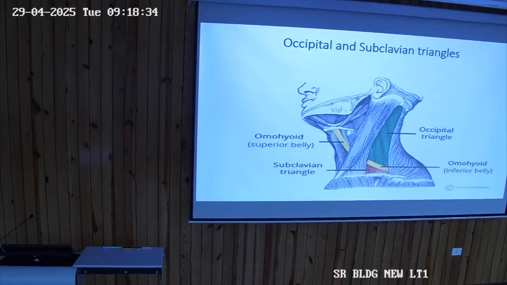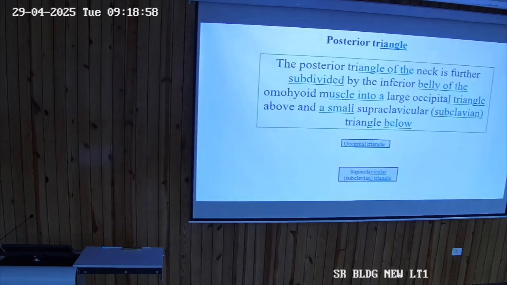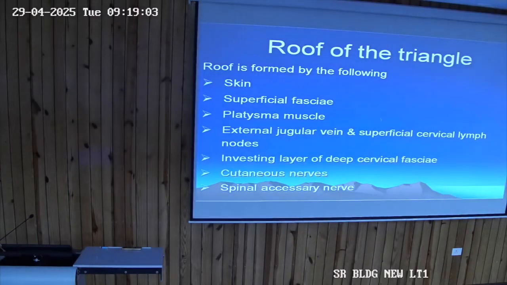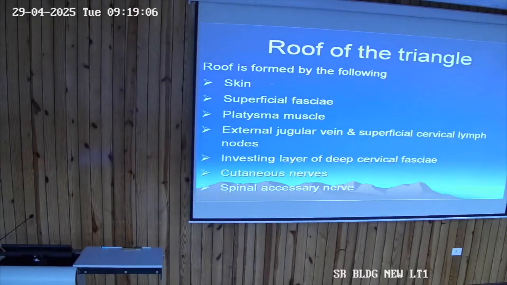So you said there is skin, there is superficial fascia, there are cervical cutaneous nerves. Then what else will be there? Below the superficial fascia there will be the deep cervical fascia. So the investing layer of the deep cervical fascia will again come in the roof, and the platysma muscle which you enumerated. So the posterior triangle is subdivided by the inferior belly of omohyoid into the occipital triangle. Then the roof is formed by skin, the superficial fascia, the platysma muscle. Then there is the external jugular vein also.